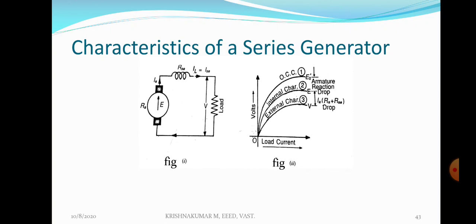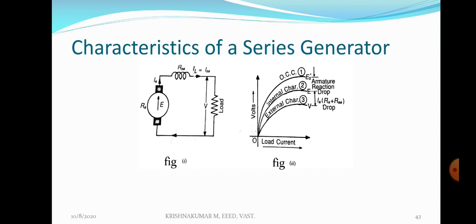After that, when field current increases, Ia increases, If increases, IL increases. So when If increases, flux increases. This increased flux cuts the armature winding, then an EMF is induced in the armature. When If increases, flux again increases, then induced EMF also increases. The OCC curve of a series generator is shown in figure 2. When field current increases gradually, induced EMF also increases gradually.